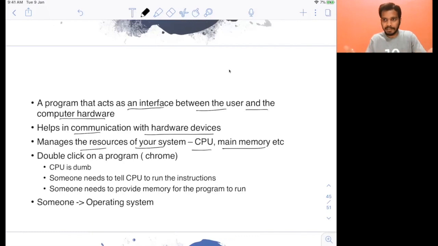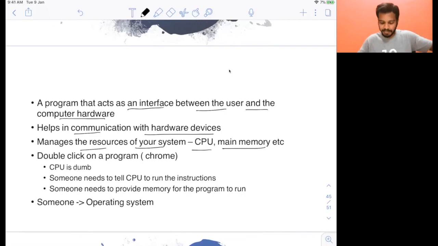An operating system like Windows will manage all the main memory you have, RAM, and all the CPU that you have in the system. It's like a program that runs the program. When you are running a program, as I told you in compiled language, that program will be run by the operating system.